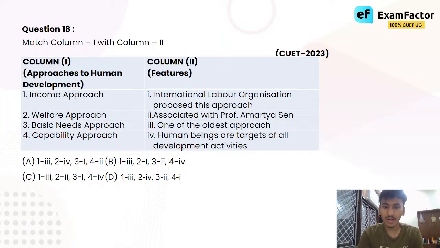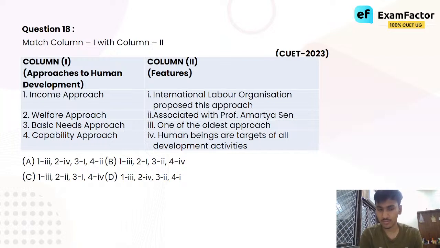Human beings are the targets of all development activities, and the benefits of the activities were supposed to be distributed equally. It was meant that everyone would get a similar benefit, and not that one person or one class of people reaps all the benefits while those at the bottom of the social hierarchy get nothing. Basic needs approach. International Labour Organization